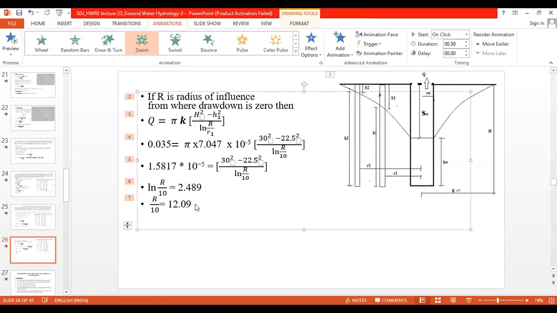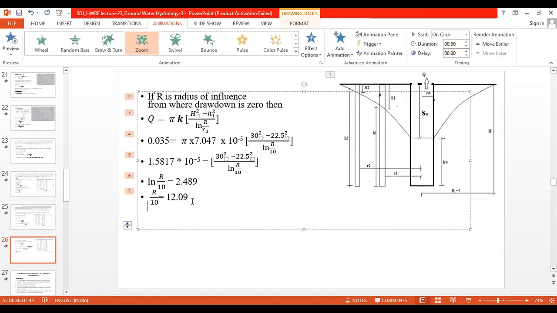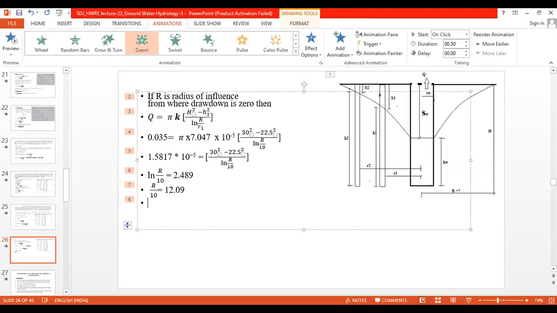Now we want to calculate the capital R. It means we have to take the 10 towards the right hand side, meaning we will be multiplying the magnitude of 12.049. So capital R will be equal to 12.049 into 10, that is 120.49 meters.